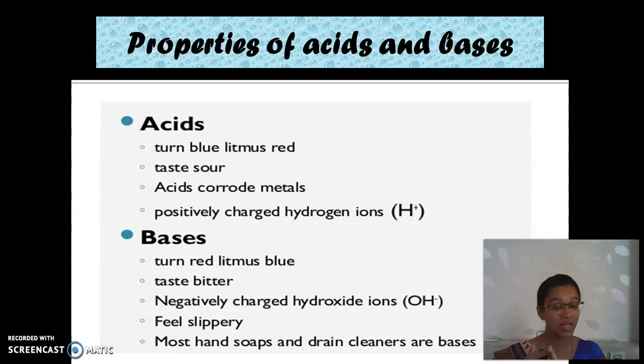They can corrode metals. They have hydrogen ions. And the next thing is they turn blue litmus to red. And their pH level is below 7.